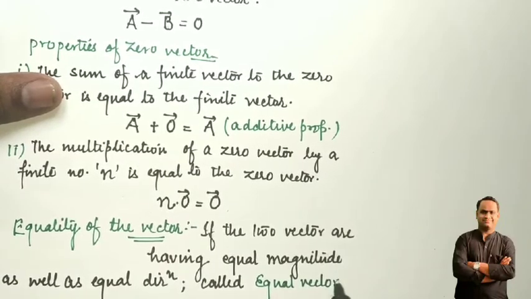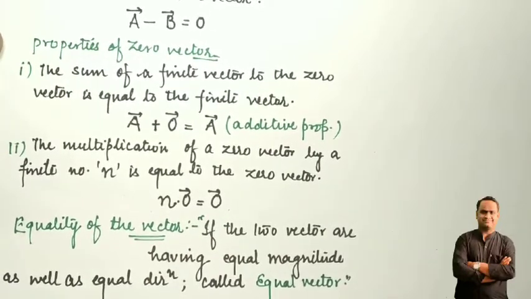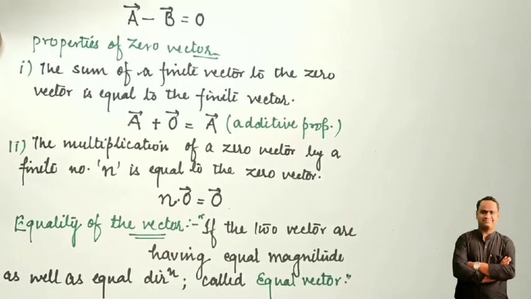Those vectors which have equal magnitude as well as equal direction are said to be equal vectors.